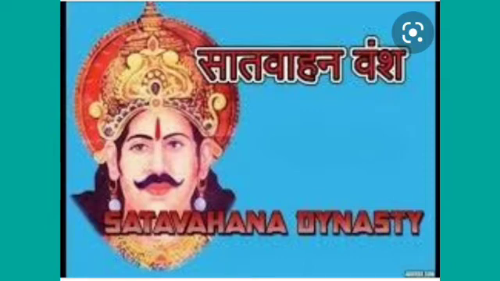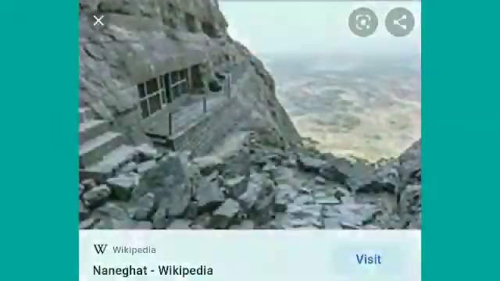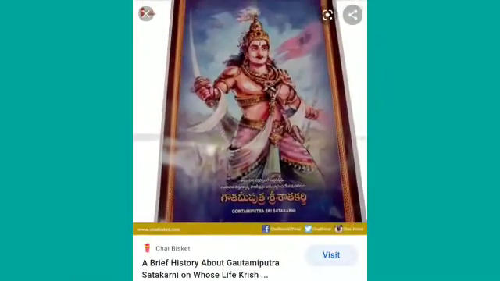The inscriptions in the Naneghat caves near Junnar in Pune district bear the names of the important persons of this dynasty. Some of the Satvahana kings were known to write their mother's name before their own. For example, Gautami Putra Satkarni. This is the example. Of the Satvahana kings, Gautami Putra Satkarni is particularly well known. A stone inscription in a cave at Nasik describes his deeds of valor.